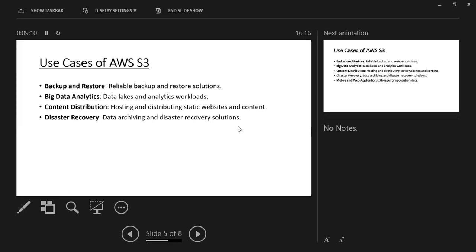In AWS S3 we can use it for hosting our static website. Does anyone know the difference between static and dynamic? I think in a static website there is no database and all.